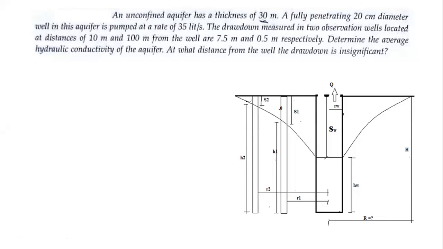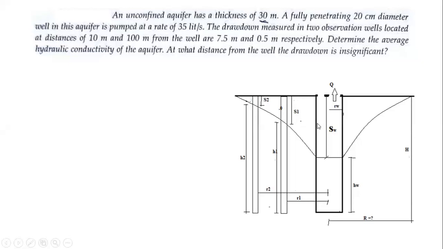And vice versa conditions. So in all the examples and in the derivation also, I have assumed the closest observation well as well number 1 and the well which is at a distance from the main pumping well as well number 2.